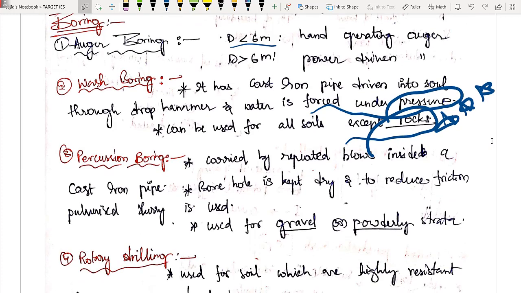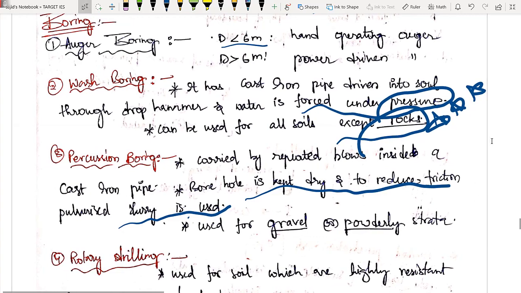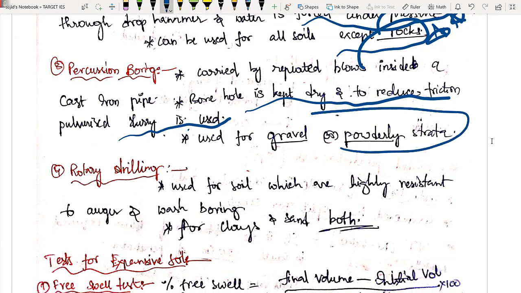Next is percussion boring. In this you give continuous blows. Okay, एक hammer रहेगा and you are continuously giving blows to a cast iron pipe and it is going inside. Okay, I hope it is very clear. In this, the borehole is generally dry, but to reduce friction, you can use pulverized slurry, bentonite liquid जो भी आप use कर सकते हो. And it is used for gravel and powdery strata. These bits you have to remember.